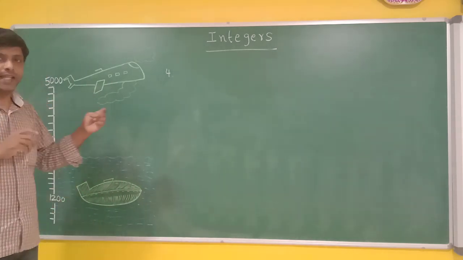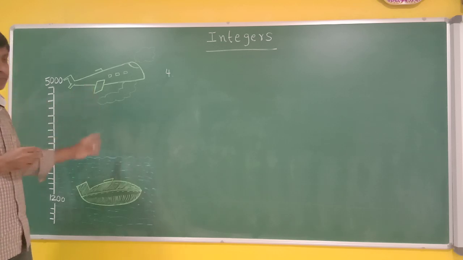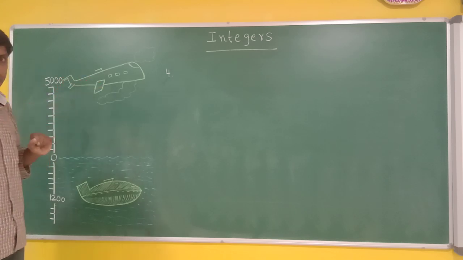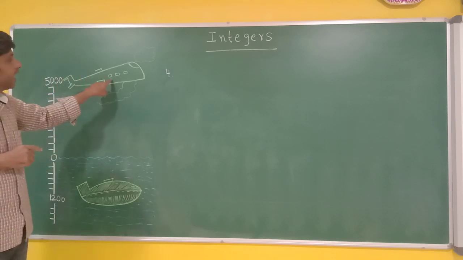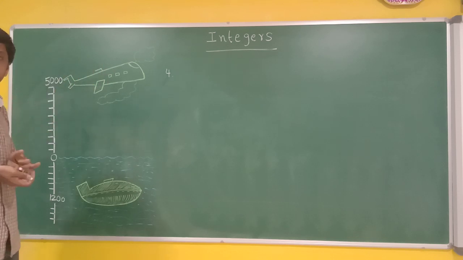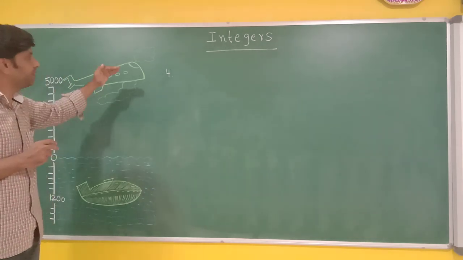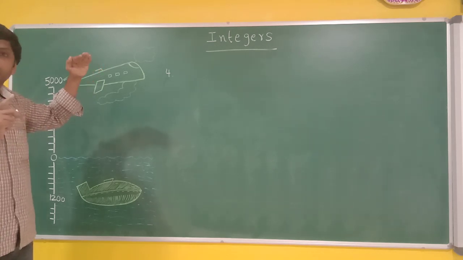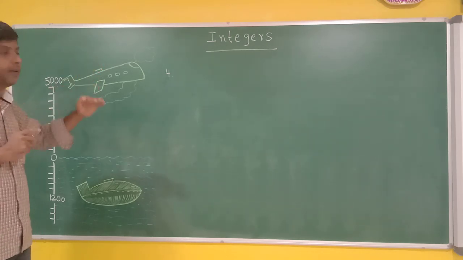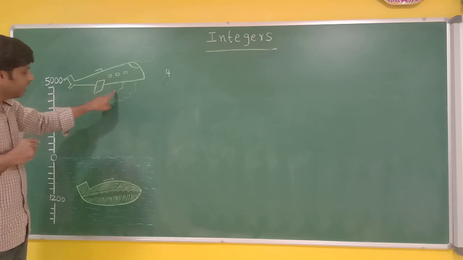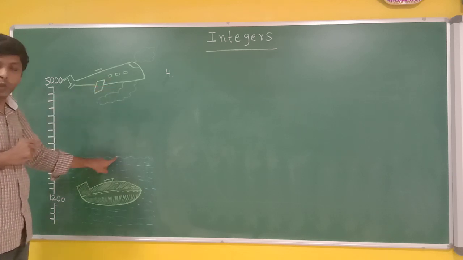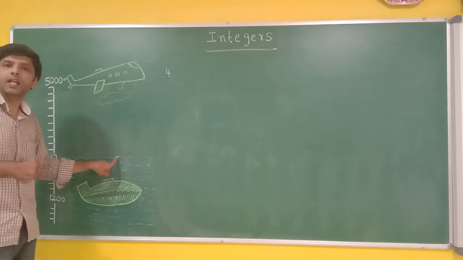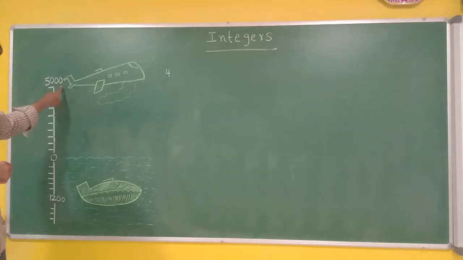Observe. I will write the steps, but before writing the steps, I will explain to you the concept given in the question. See, for example, think of a person in the aeroplane. If that person is jumping from the aeroplane, to reach the surface of the sea, how much distance should he travel? 5,000 meters.